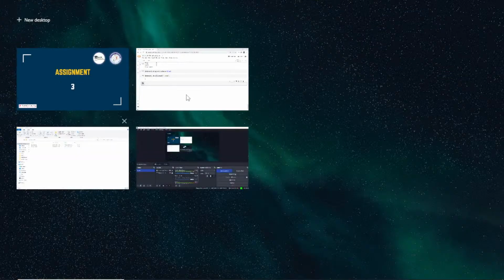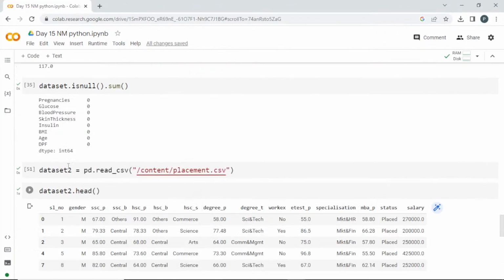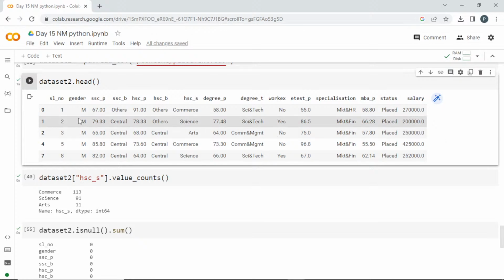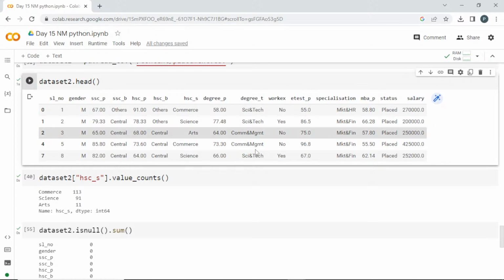Index numbers are missing because that entire row is removed, which means the index along with all the columns in that single row, that data, has been removed. For example, if I have a null value in any of these columns, it is going to remove that entire row. That record entirely will be removed.